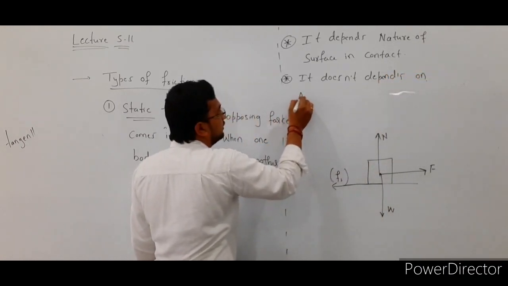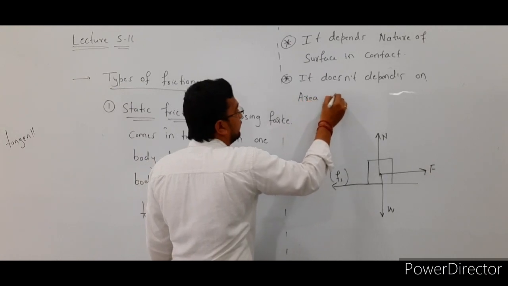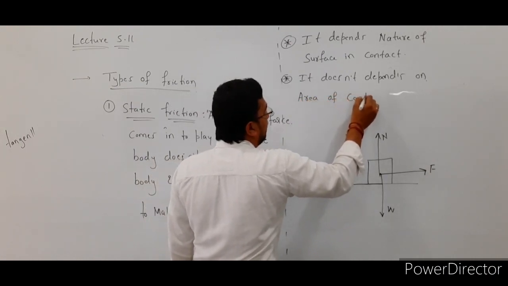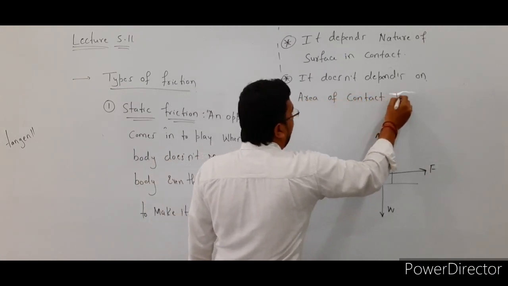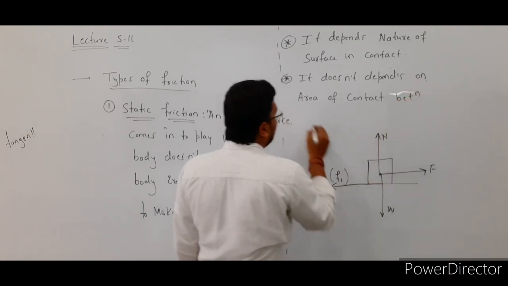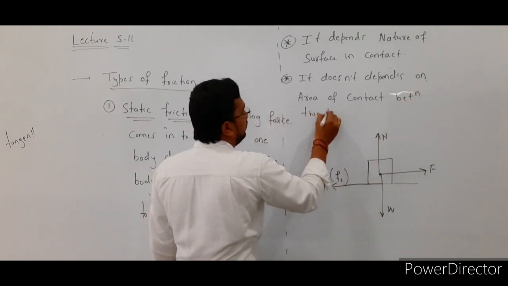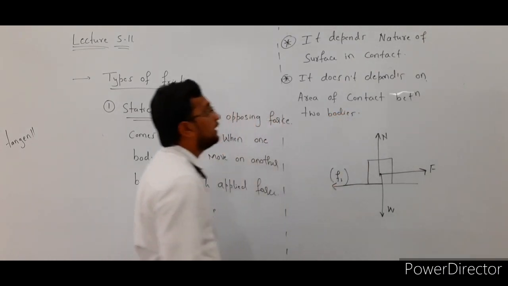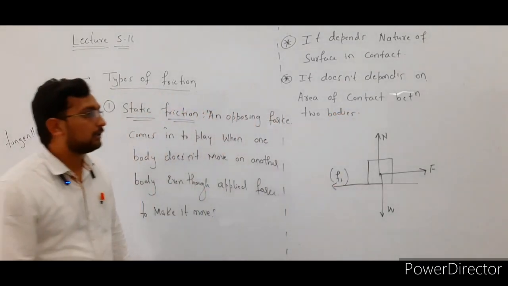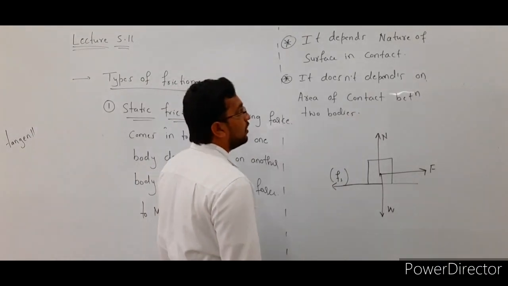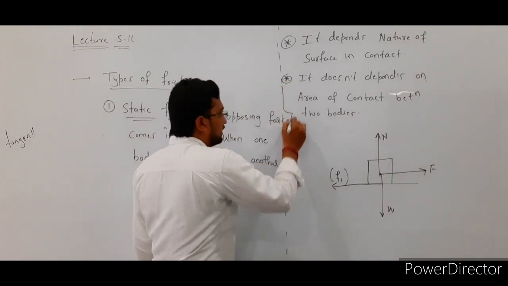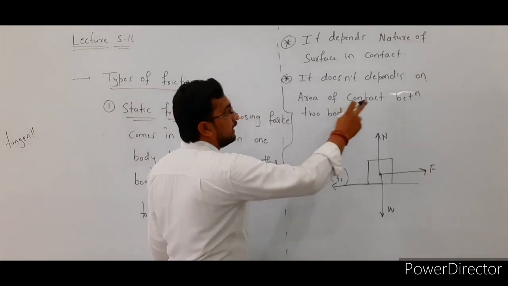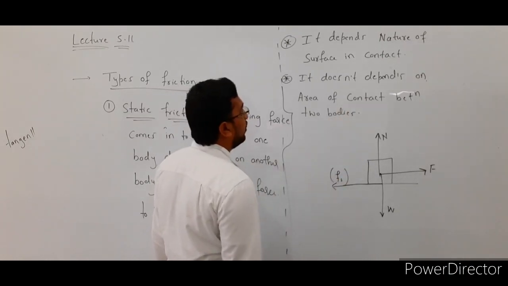The first point, it depends on the nature of surfaces in contact, and the second point, it does not depend on the area of contact between the two bodies.